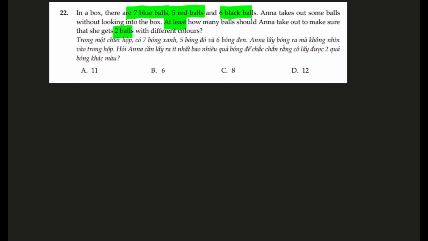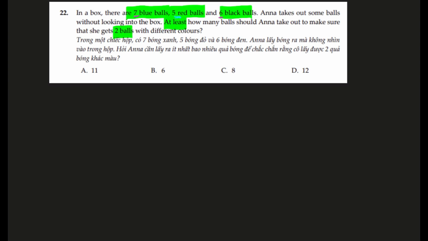Now, in order to solve questions like these, we have to assume the worst possible case scenario. Best possible case scenario would be she pulls out 2 balls and they both are actually different colors. That would be the best possible scenario, but that does not guarantee that every time you pull out 2 balls they are of different colors. So we have to think of the worst possible case scenario, in case everything is going wrong, but this many balls can still be pulled out so that it's 100% guaranteed that 2 of them are at least different colors.